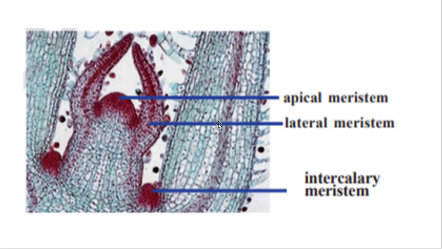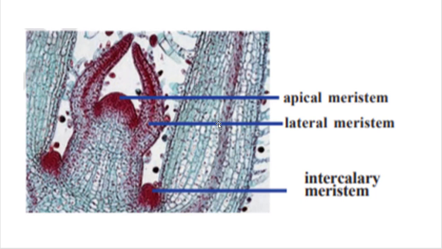That means, in the onion root tip that you observed, the cells are going through division. That means those cells have this meristem, especially apical meristem. That is why they are dividing.